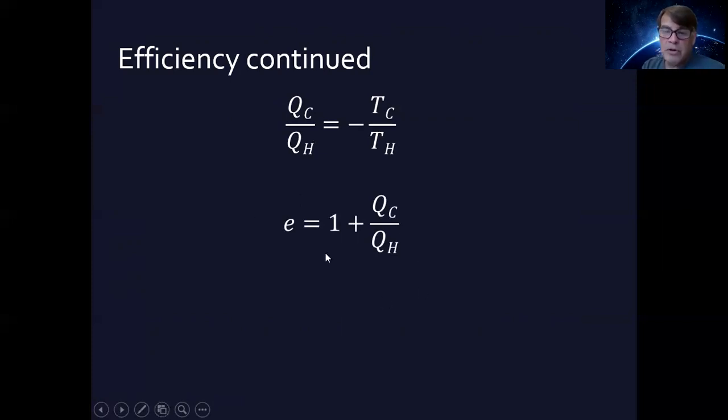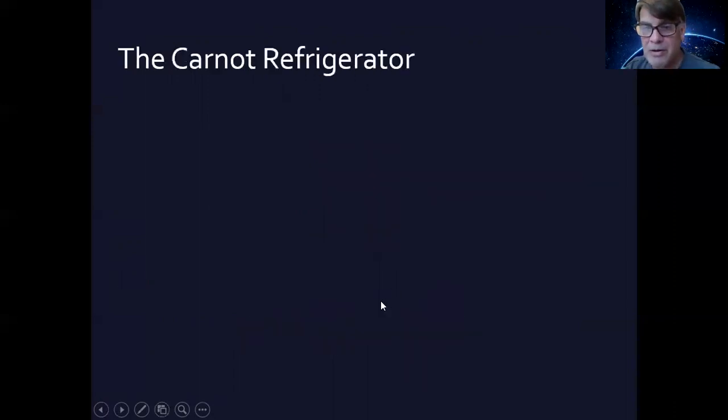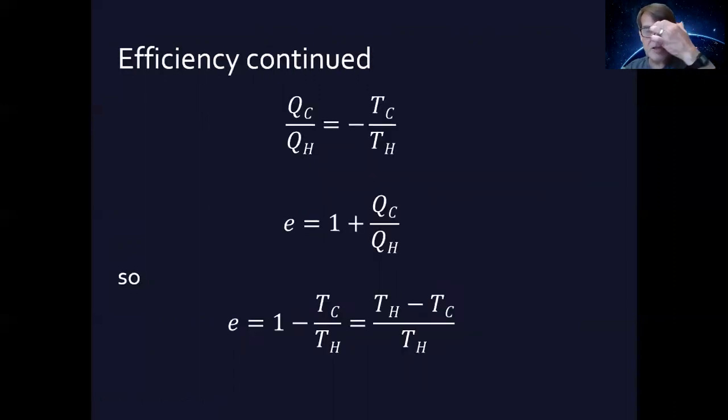Now, we know from an earlier section that efficiency for an engine is 1 plus this ratio. So we can substitute this in, and we're going to get 1 minus TC over TH, right? And if we make the 1 into TH over TH, we get this, all right? We're getting somewhere here.